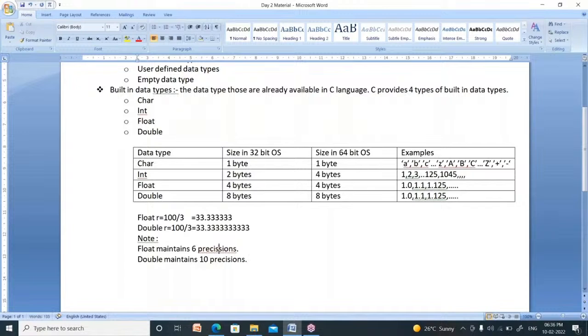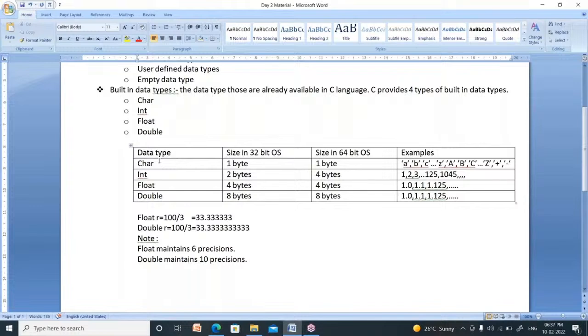If you want an accurate result, then it is better to take double instead of float. If you don't want point values, then you can take integer, or you can take float, or you can take double. So that is the difference between float and double.